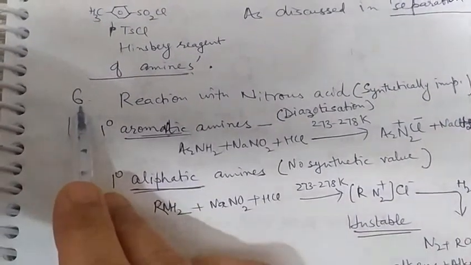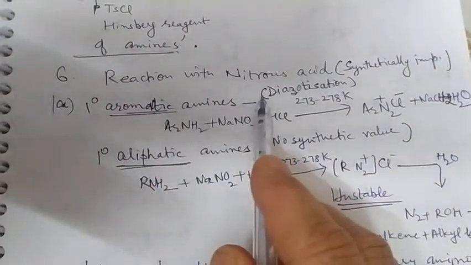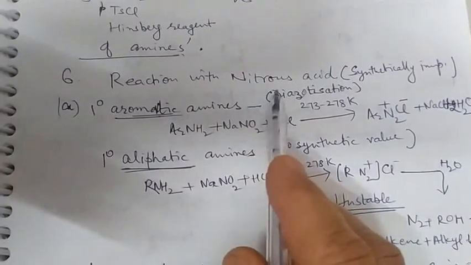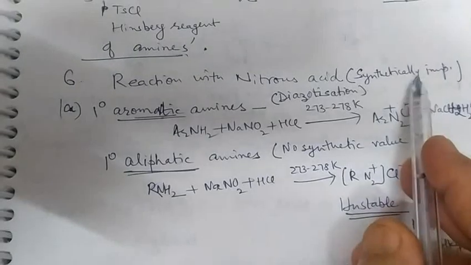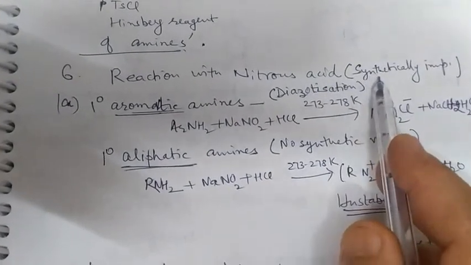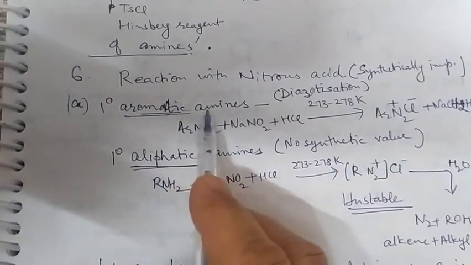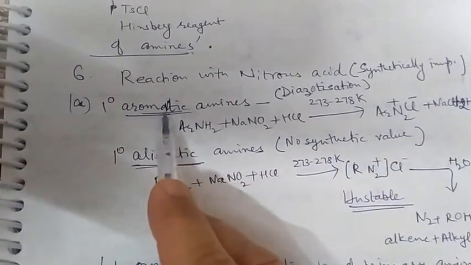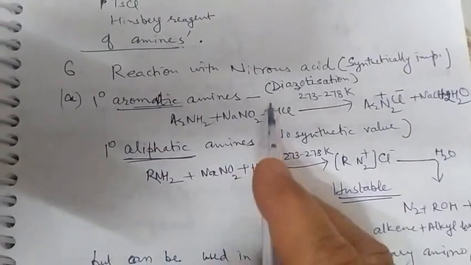Next reaction, 6.1, is the reaction with nitrous acid. This reaction is very important synthetically. Many compounds are synthesized through this reaction. Primary aromatic amines like aniline react with nitrous acid.